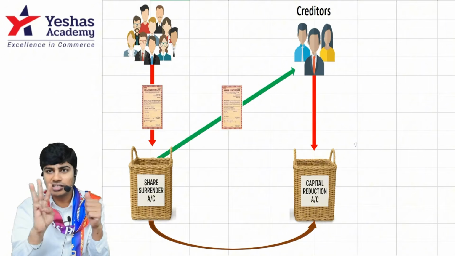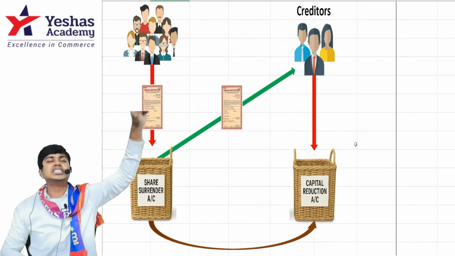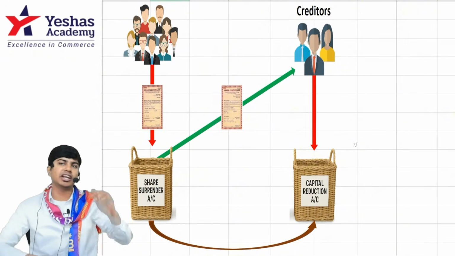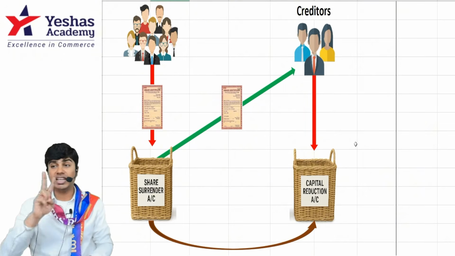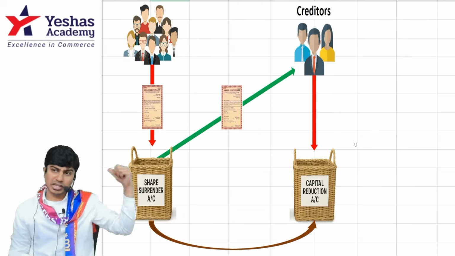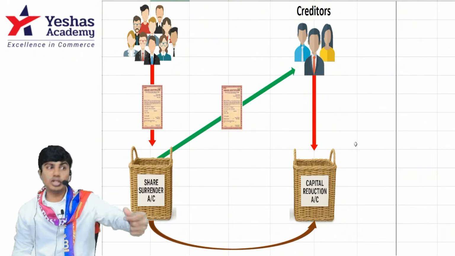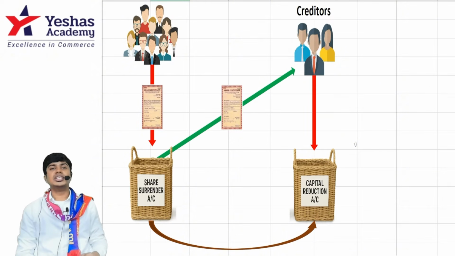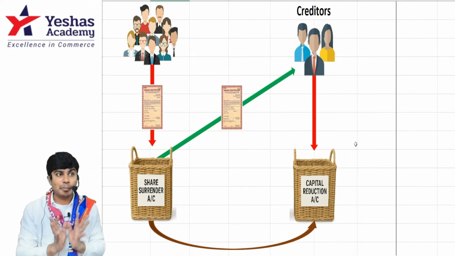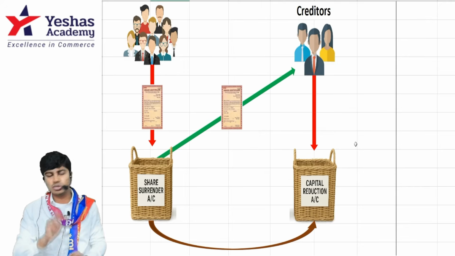Understood? Three entries. First entry, when the shareholder drops the share in share surrender account, share capital account debit to share surrender. Very good. Second transaction, my creditors will be written off. Creditor account debit to capital reduction. Third entry, to this creditor I'll give shares. Share surrender account debit to share capital. Are you getting it? Now, next question.